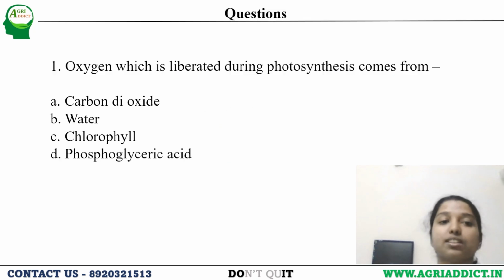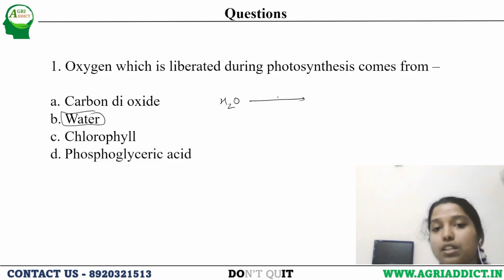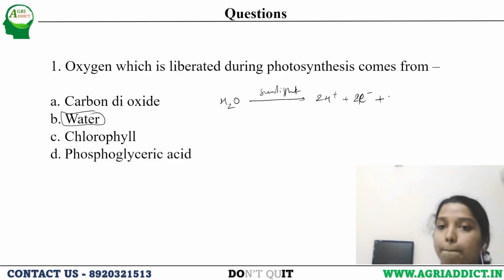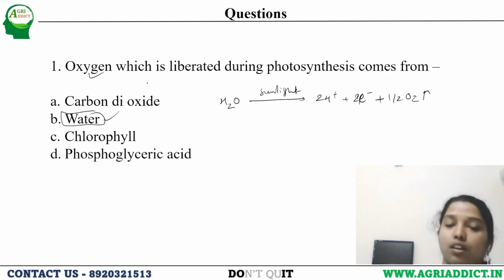Next, let's start with the questions. First: oxygen, which is liberated during photosynthesis, comes from carbon dioxide, water, chlorophyll, or phosphoglyceric acid. So it comes from water. How? H2O in the presence of sunlight is converted into 2H plus, electrons, plus half O2. This O2 is getting released. So this oxygen is coming from water.